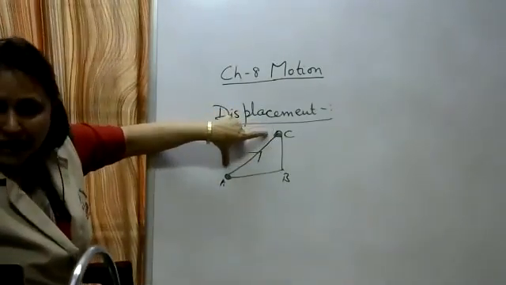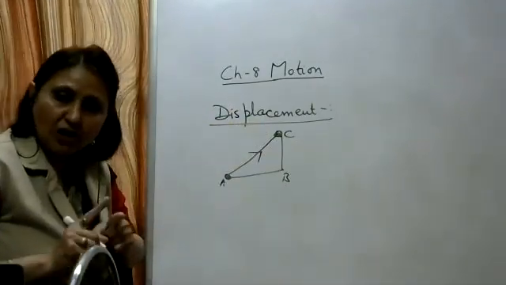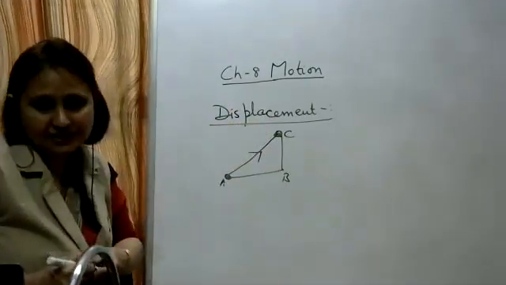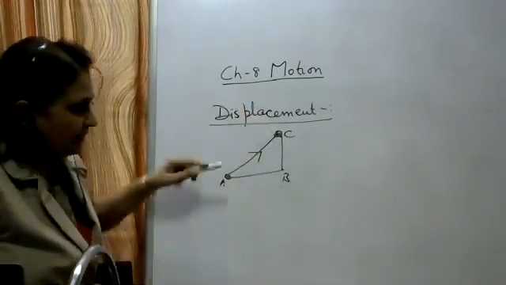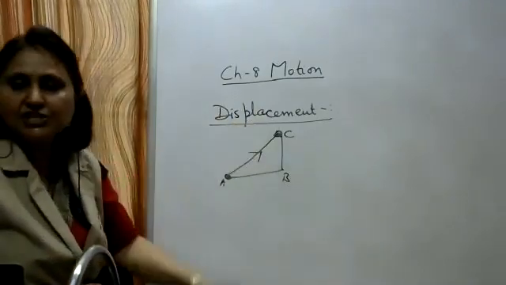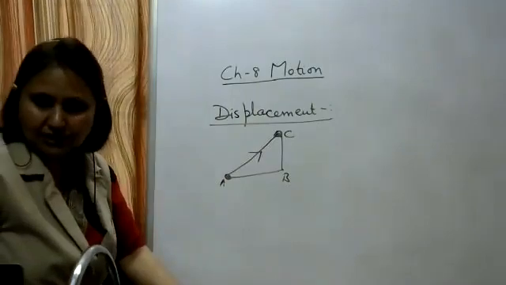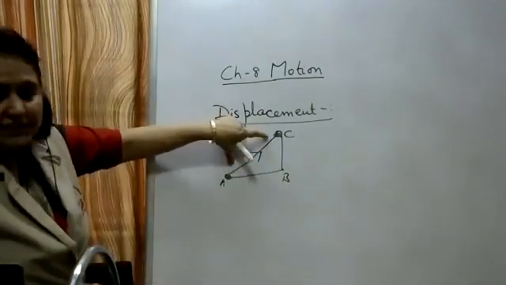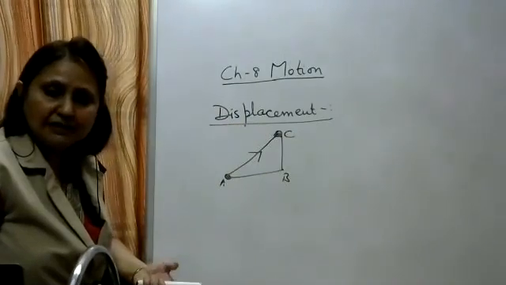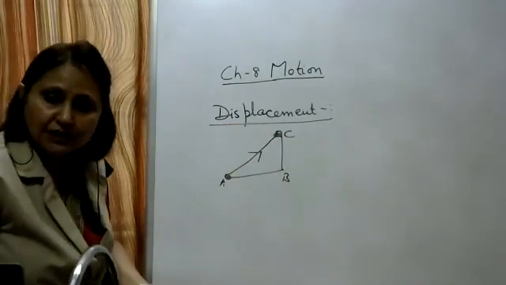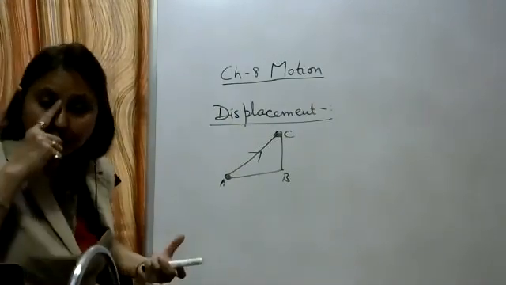So displacement is a vector quantity, that is, it has got magnitude as well as direction. Magnitude is this AC length and direction is from initial to the final position. As the magnitude of the displacement is some length only, what will be its SI unit? Its SI unit will be meters.